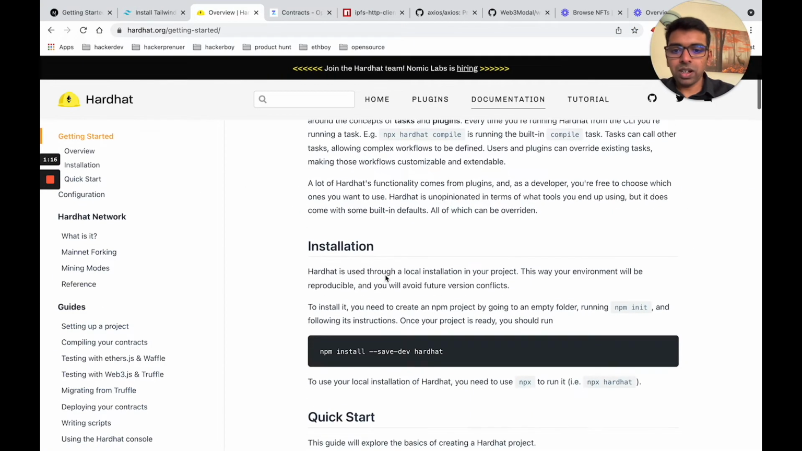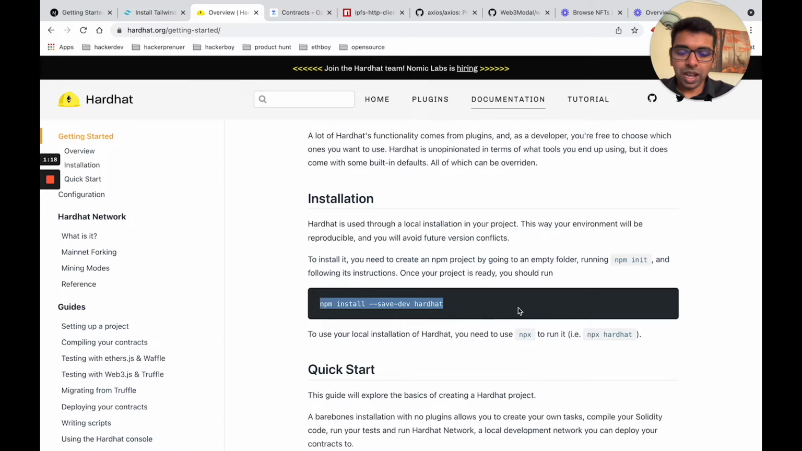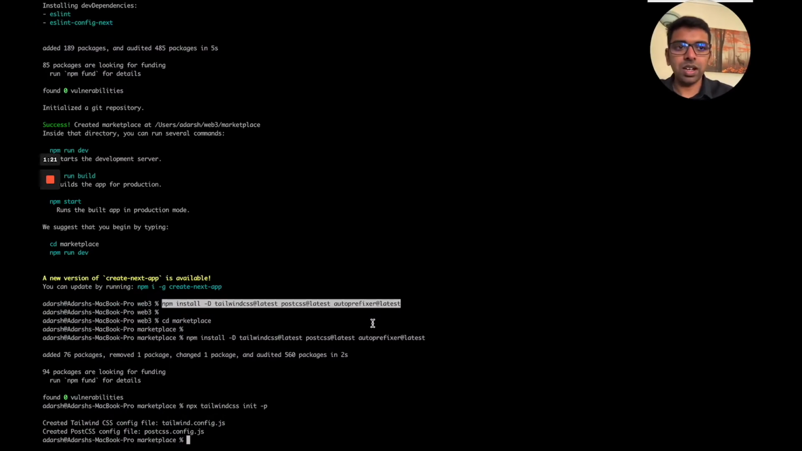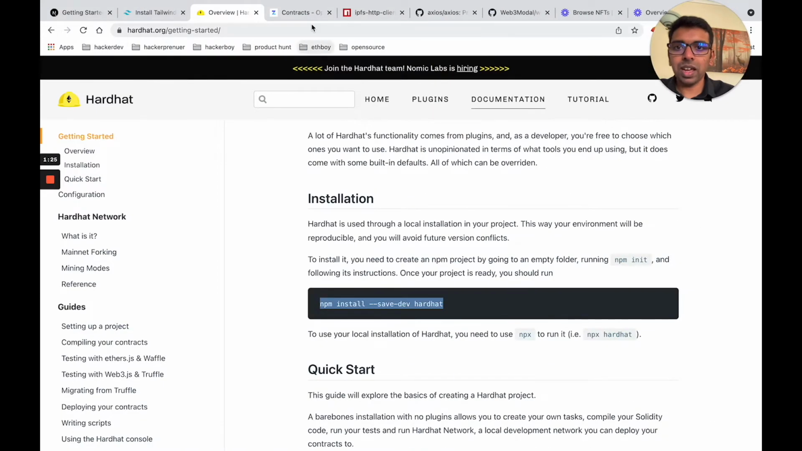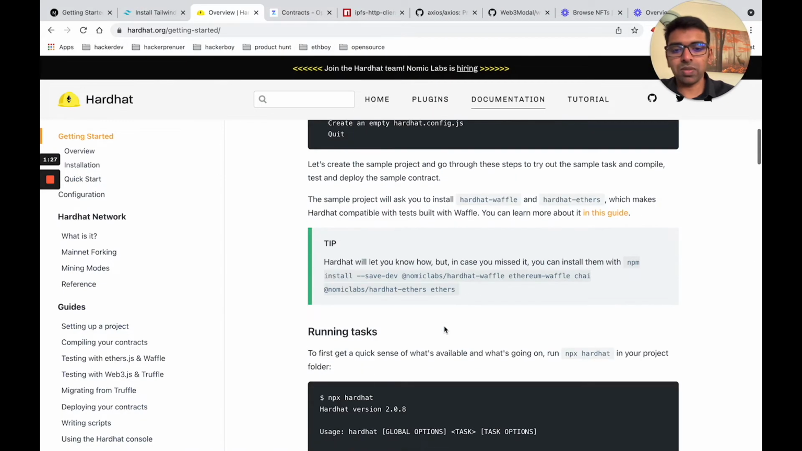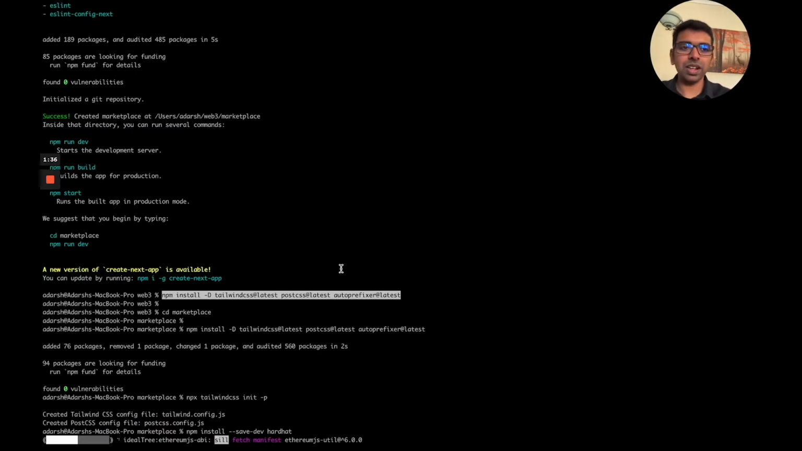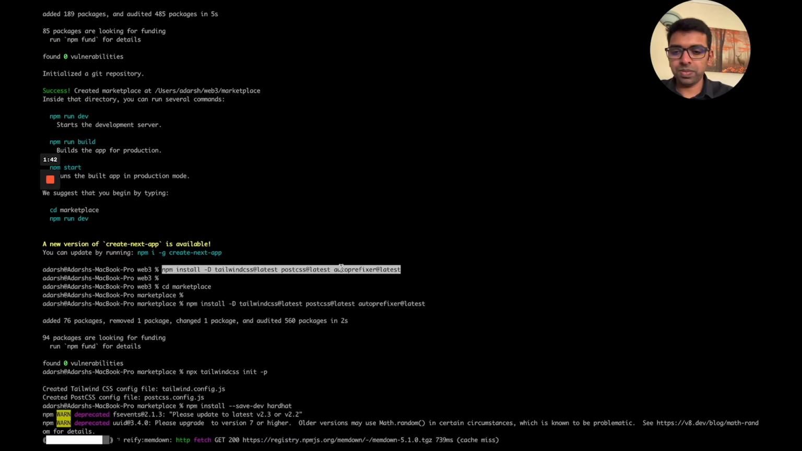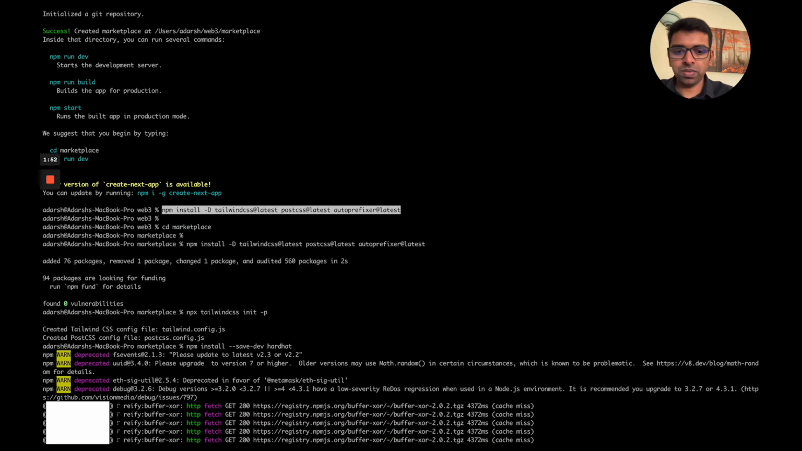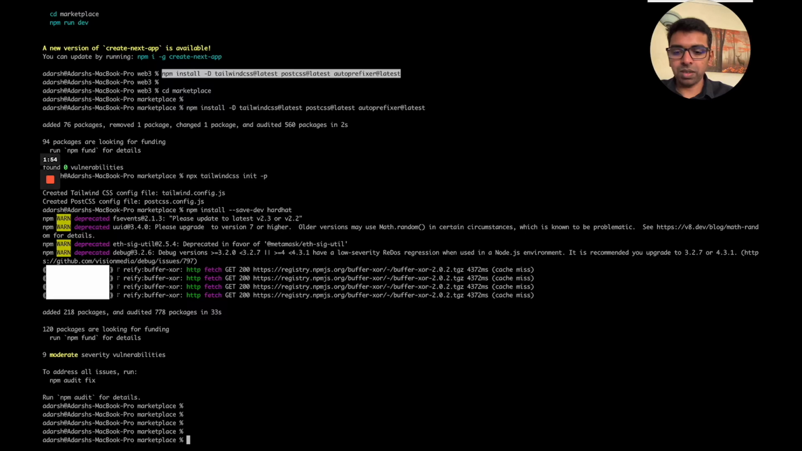Let's move ahead, and then we will install Hardhat, which is the Ethereum development suite. Along with Hardhat, we need to install a few more dependencies so that we can deploy and develop the code on a local network. So we're going to copy this and run all these commands. Let's just let it finish. Seems like it's taking some time, so let me install the other dependencies.